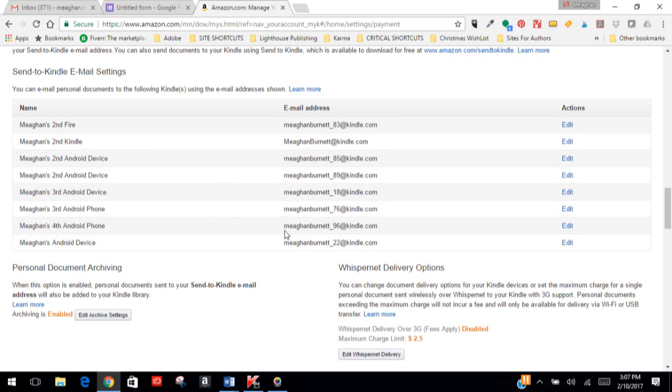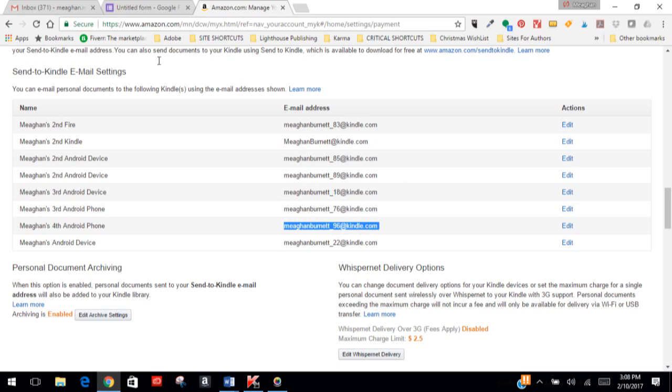So in my case, I'm using my 4th Android. So this is my Kindle email address to the Kindle application on my phone. Yours should be fairly similar. Whatever email address or name that you use to register, it's that at kindle.com. Sometimes they'll add numbers or modifications depending on how many you have. As you can tell, I have quite a few. So this one is the Kindle email address that I am telling you to send me.